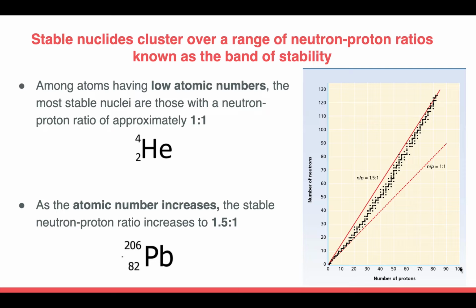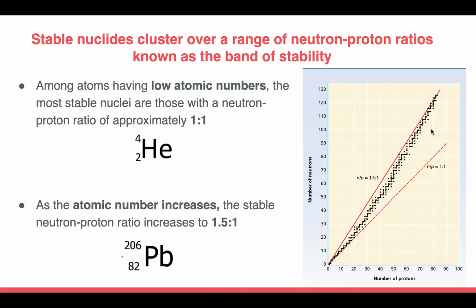However, as the number of protons increases, the stable neutron-proton ratio has to equal 1.5:1 in order for the nuclide to be considered stable. An example of this is lead that has an atomic number of 82 and a neutron number of 124. Now, the band of stability is explained by looking at the electrostatic forces and the nuclear forces between protons. Protons repel each other through electrostatic forces. However, the short range of nuclear energy allows the protons to attract only the protons that are close to them.